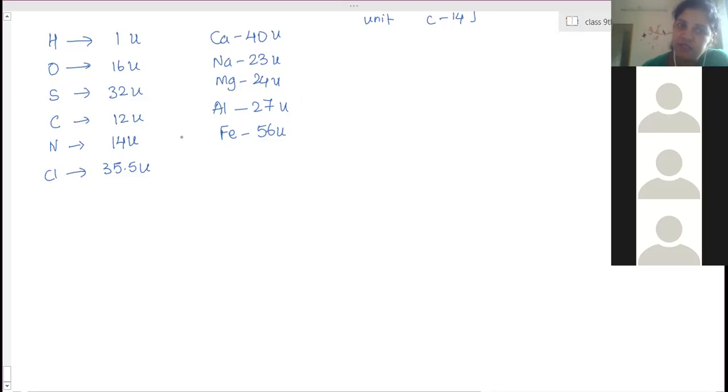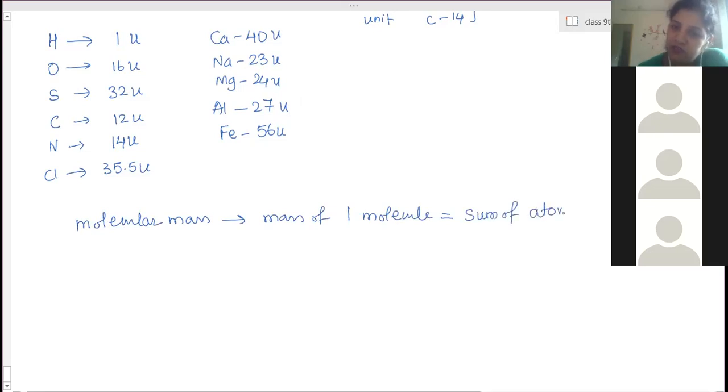So atomic masses we know, our aim is to find molecular mass. The mass of one molecule is equal to the sum of atomic masses of all atoms present in that molecule, right?